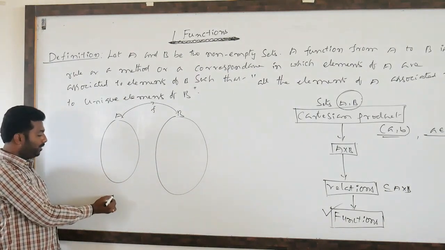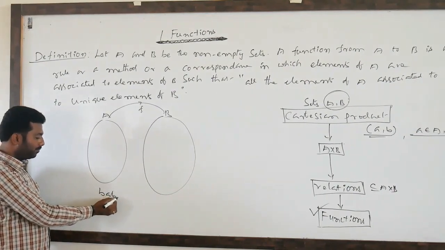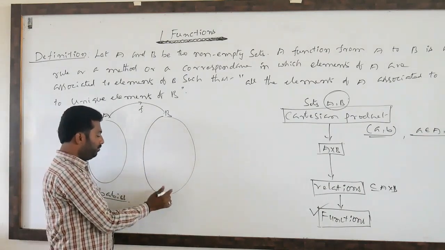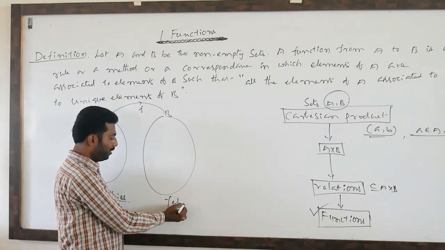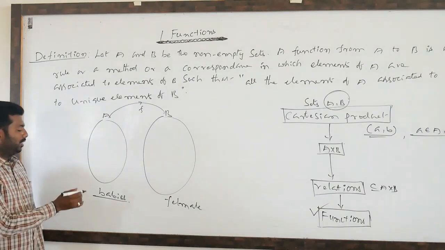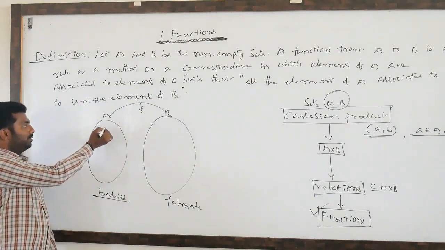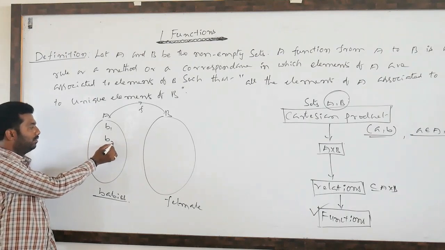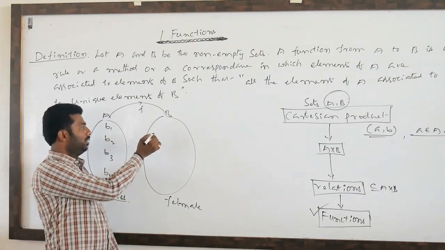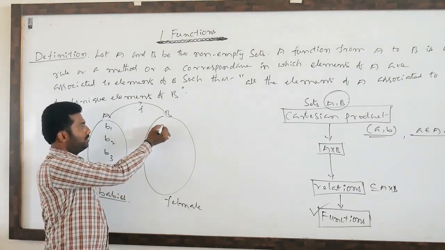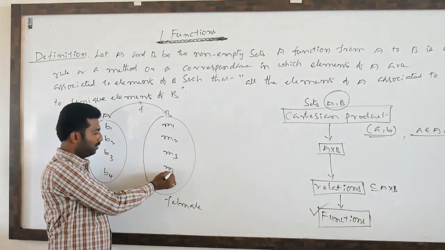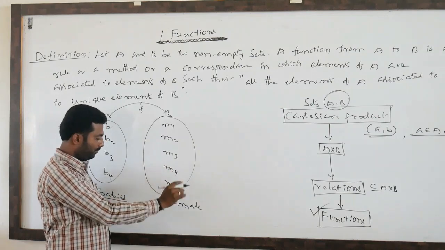Set A is the set of babies, and set B is the set of all female persons. For babies I am taking B1, B2, B3, B4. For female persons I am taking M1, M2, M3, M4, M5.